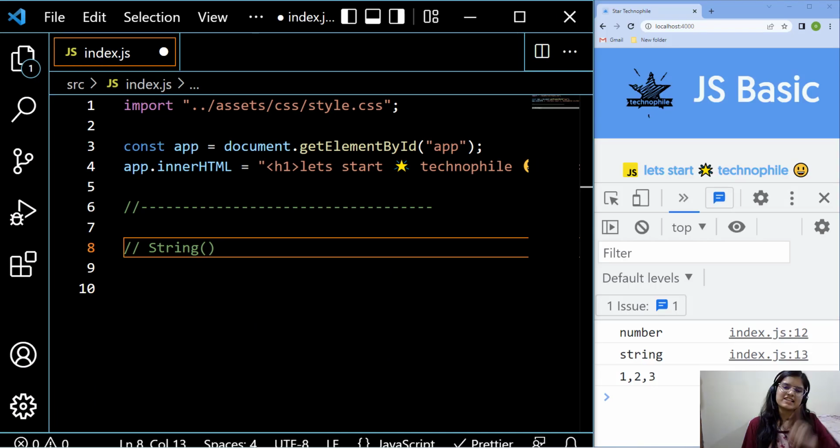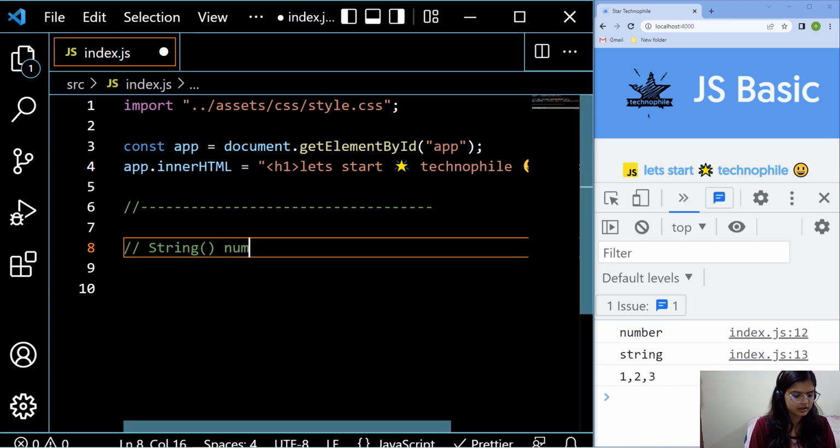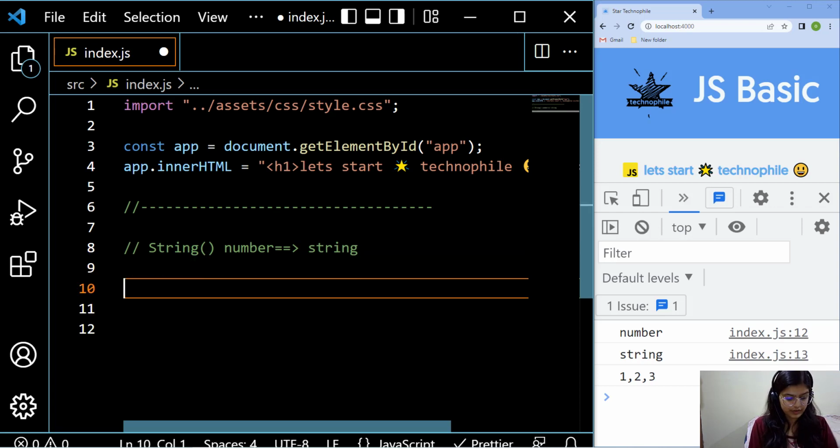The string type, as we have discussed with the number type, the number function converts a string into the number format. Just in a similar way, string is also converted into a string format. Just the opposite work is done by the String function. String converts the number type into the string type, as the name suggests. So just quickly, I really want to declare one variable. This is called my variable. Let's take a value as well. My variable value is going to be a number type, that is nothing but 89.